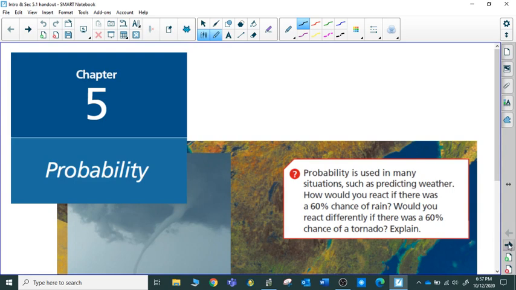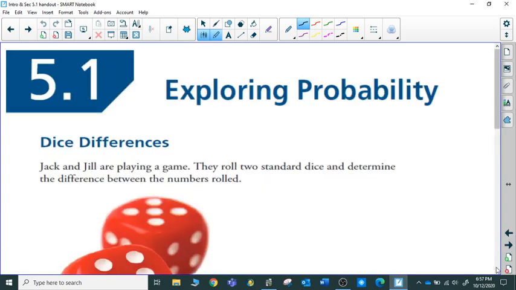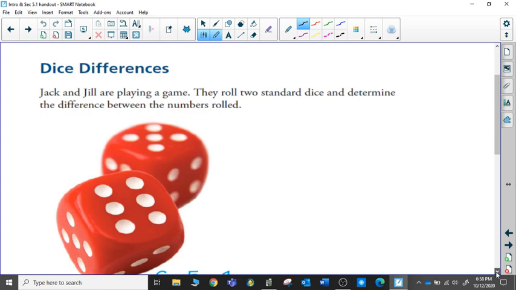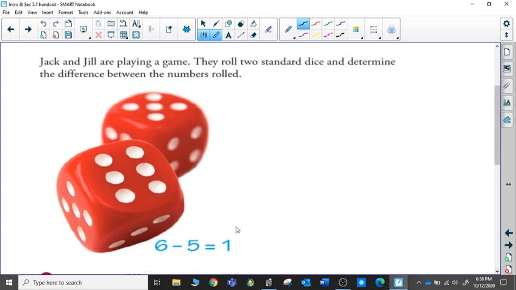So today we're going to look at some situations and how we can calculate the probability of an event occurring. So here is one situation. Jack and Jill are playing a game. They roll 2 standard dice and determine the difference between the numbers rolled. Usually when we play dice, we add the numbers. Well, in this situation, we're going to subtract. So, for example, if we roll a 6 and a 5, we subtract and we get a difference of 1.